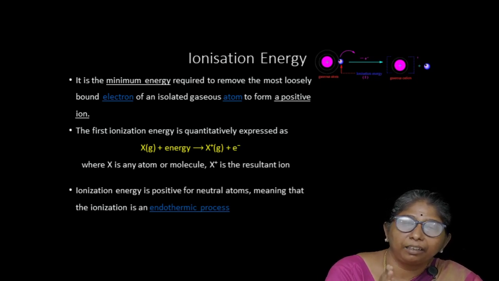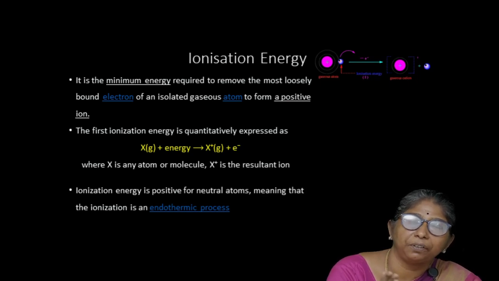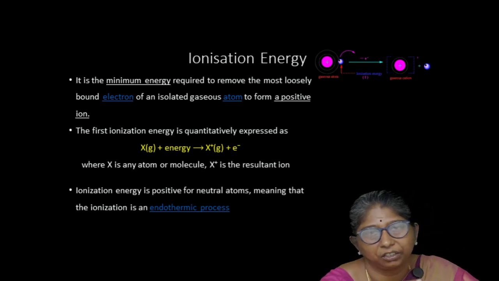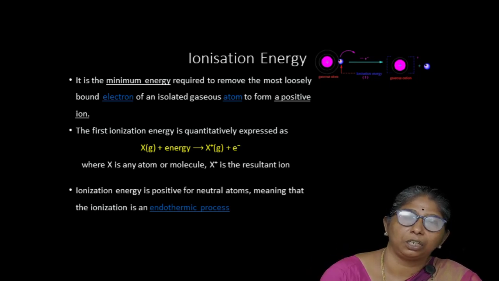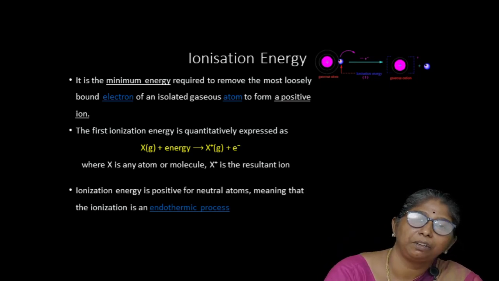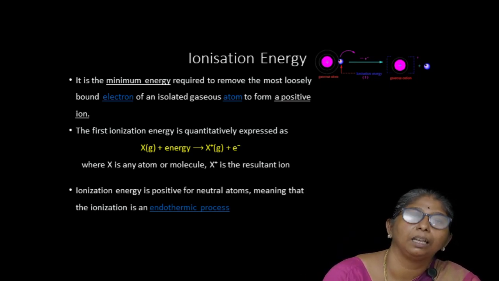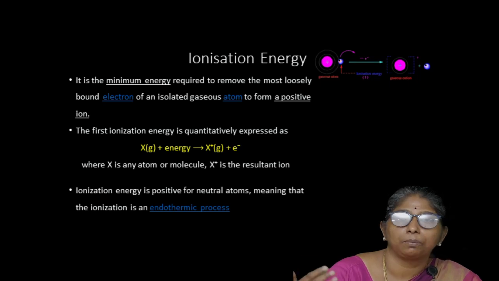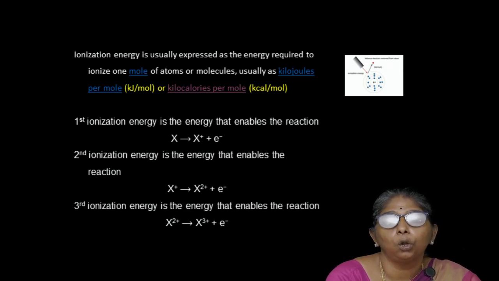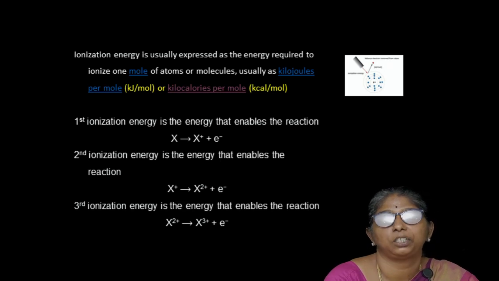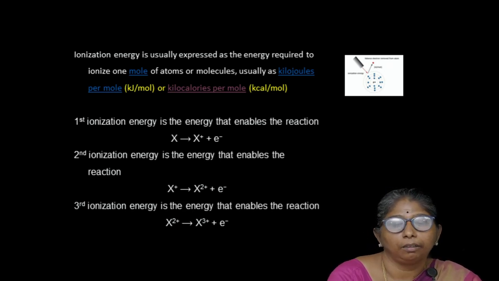Now here we are expressing ionization energy in different ways. If the first electron is removed, it is called the first ionization energy, and if an electron is removed from the cation, it becomes the second ionization energy, and from the dipositive cation, if an electron is removed, it becomes the third ionization energy, which becomes higher and higher and higher. And what is the unit for ionization energy? It is expressed in kilojoules per mole or kilocalories per mole.